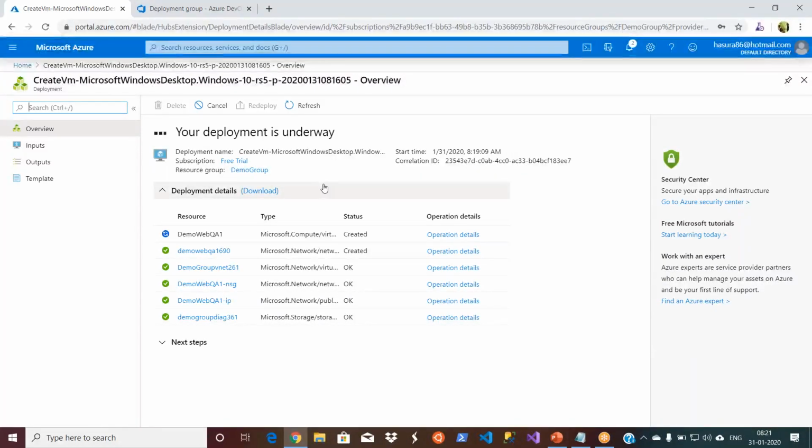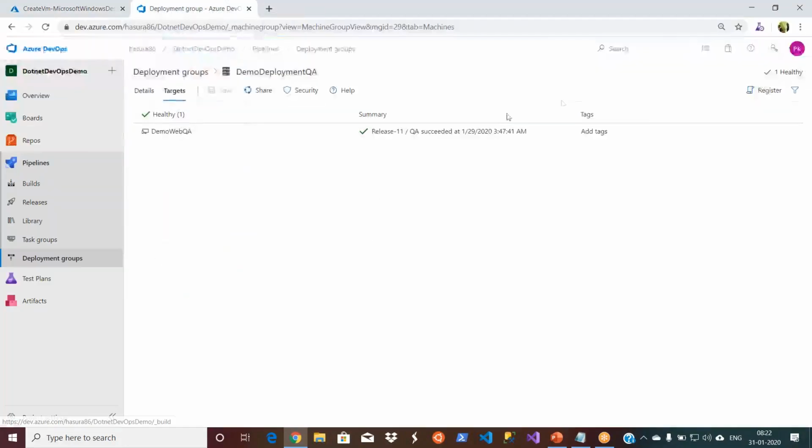So once you're done, that means you are ready for your production version because you don't have more than that one. Let me refresh it to see if it is done or not. They're not done. So anyways, it will be doing. Now what I do, I am under deployment group, and I'm under demo deployment QA. Let me go ahead and click on register.